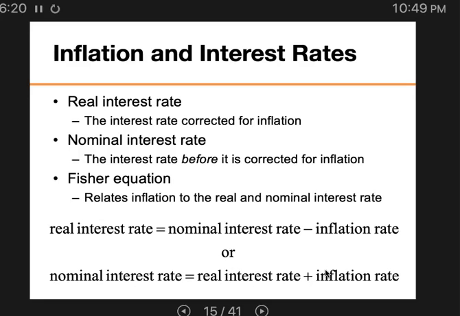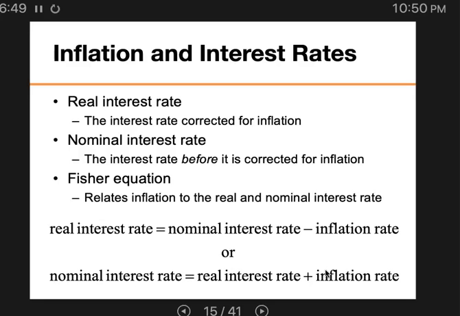It means the higher the inflation rate, the greater the nominal interest rate. Okay? It could be the relationship right there. So can the real interest rate be a negative value? Definitely. If the nominal interest rate is so low, but the inflation rate is really high, then the real interest rate could be a negative value.